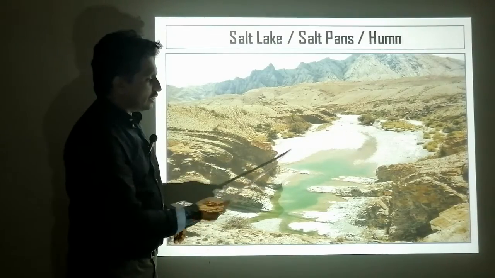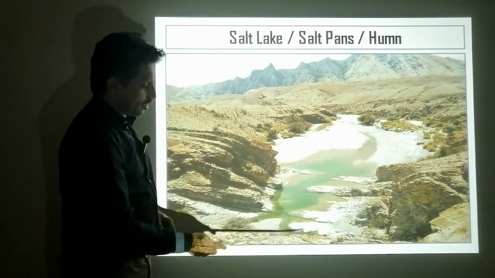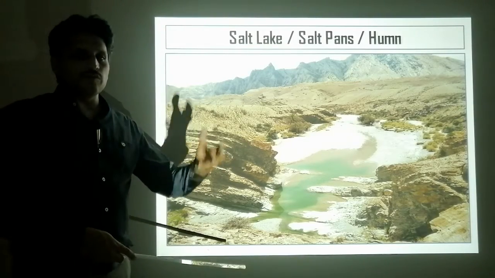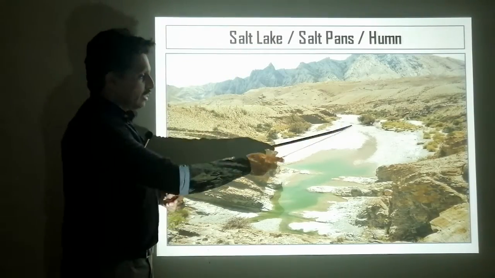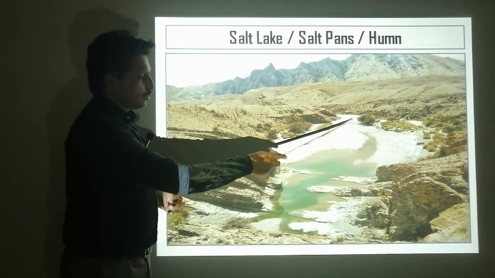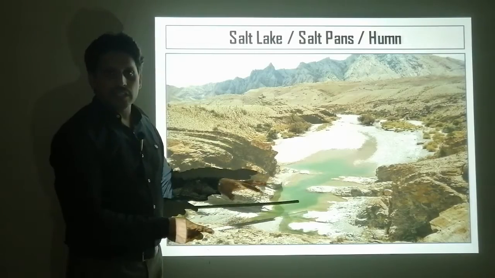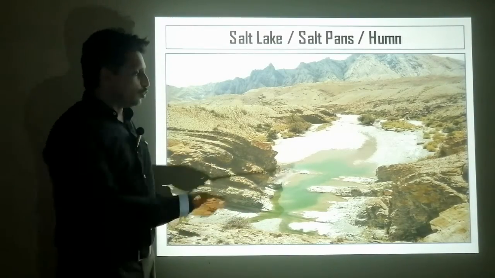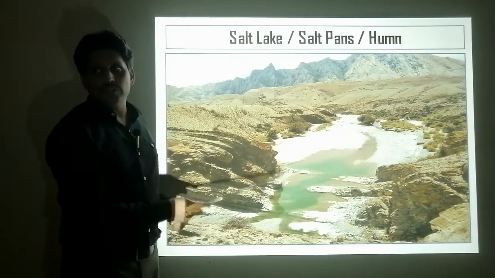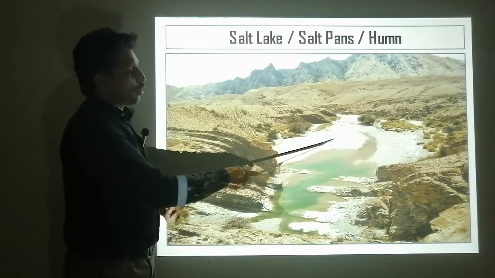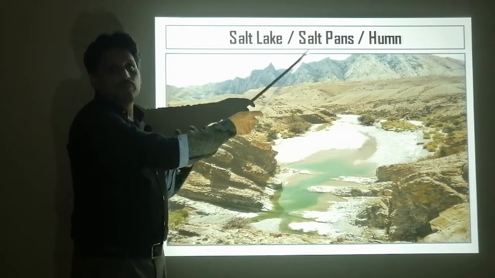Therefore you can see the layer of salt. So every time water comes, it brings salt from the surface, it deposits, and then the water evaporates, leaving the salt behind. So the lake gets salted. This type of topographical feature is called a salt pan.